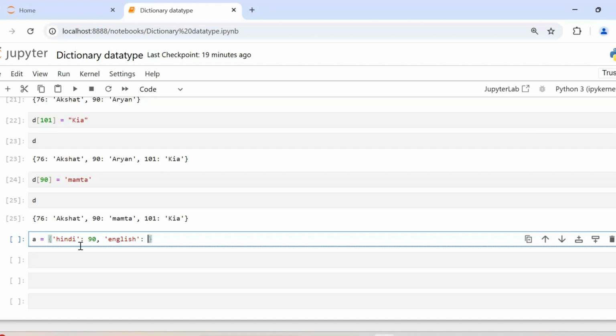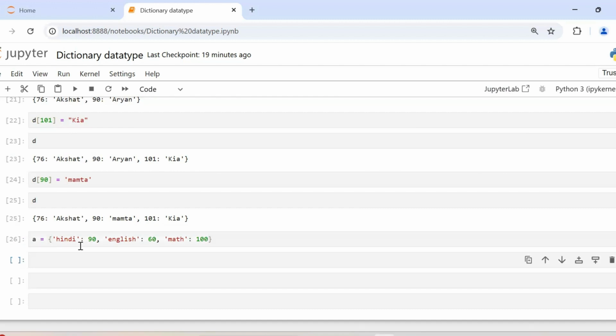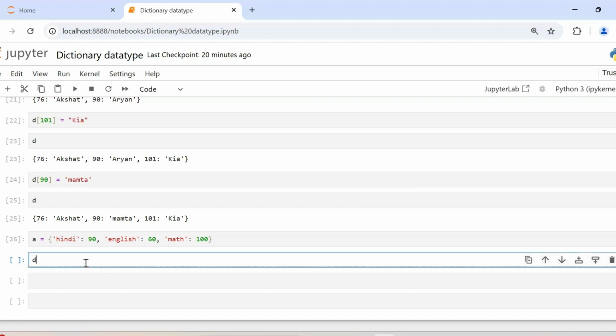English, the marks are 60, and maybe Math is 100. Okay. Now, what I want to do is combine or merge these two dictionaries, the D and A. So for that, you can use update. So let's do it. D dot update A.